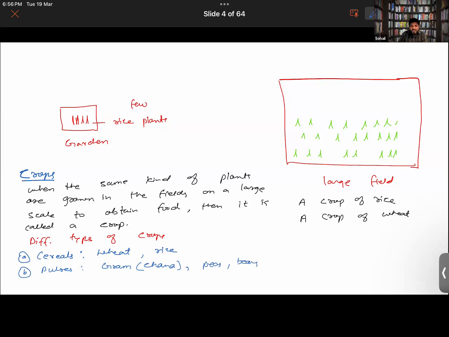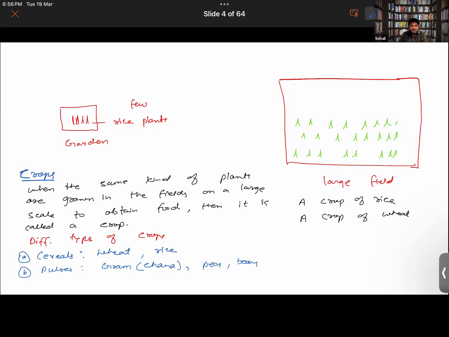Then you have oil seeds also. Can you guys name some of the crops from which you can obtain oil? Sunflower seeds. Yes. Khadija. Mustard. Yes. We consume mustard oil. Then we have groundnut oil also.